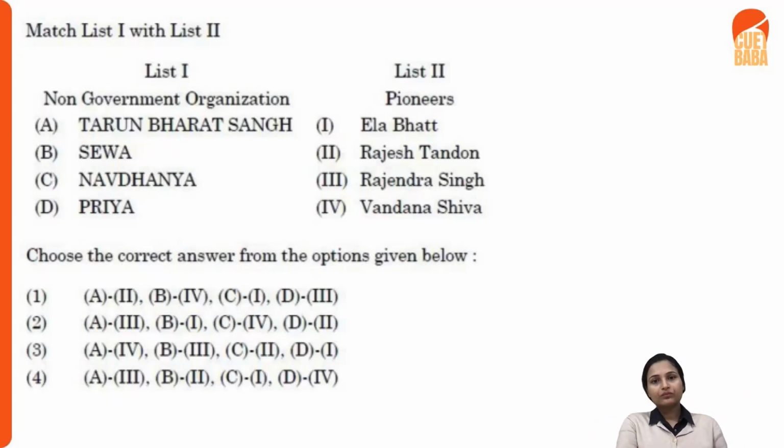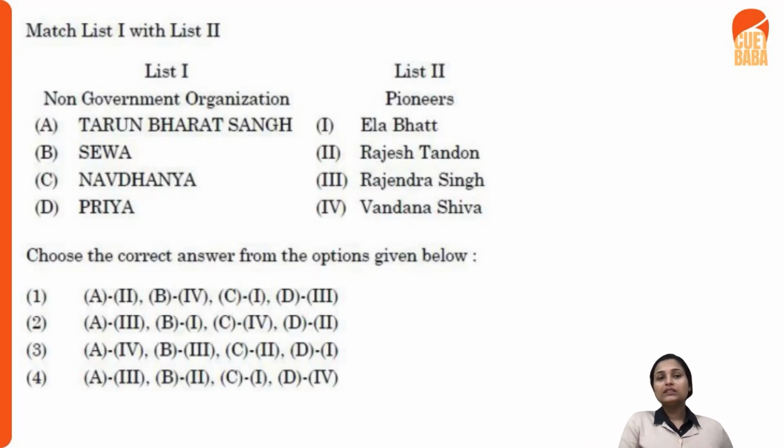So here you see, Tarun Bharat Sangh, it was being started by whom? Seva, Navdanya, and Priya. If you know the answer of B1, B matches with 1, which is Ela Bhatt. So how do you match it? Among these options, the second one is the one where you can instantly match that B is the one, right? So here the correct answer would be the second one. Tarun Bharat Sangh has been founded by Rajendra Singh, right?